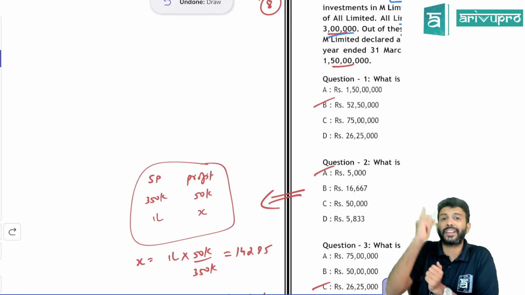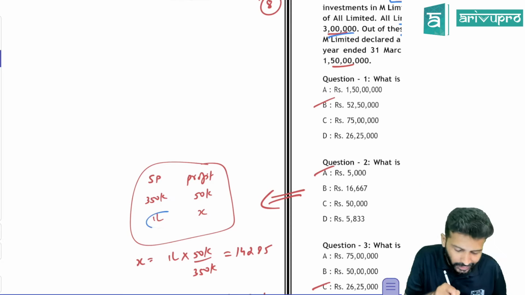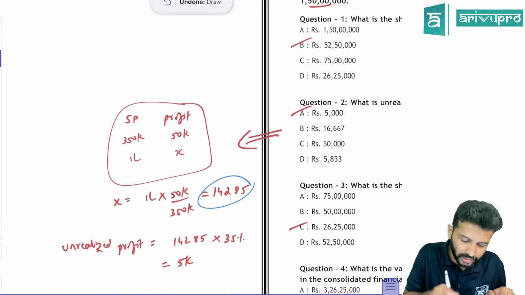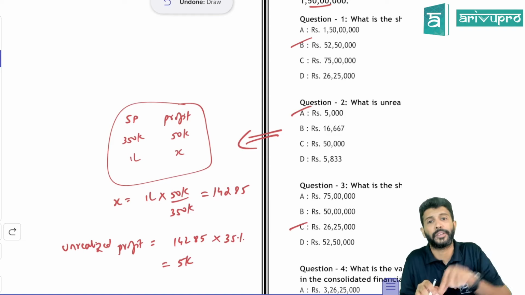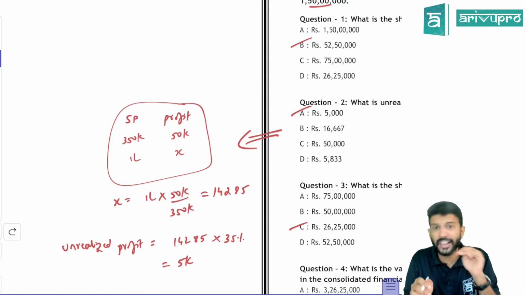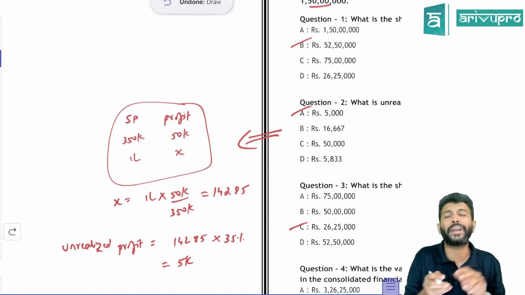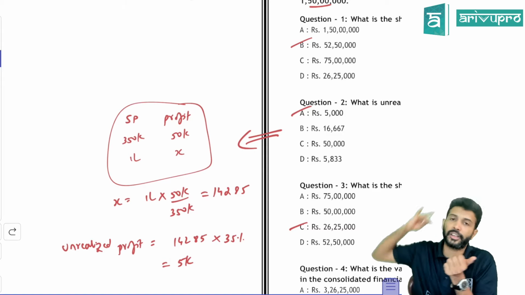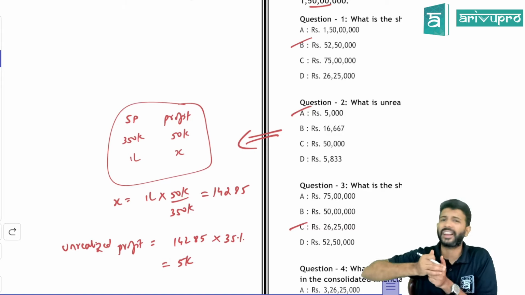And from seller perspective, that 1 lakh is a selling price. So if 1 lakh is a selling price, how much is the profit? Prorated, you will get 14,285. This is the unrealized profit. If you're doing subsidiary consolidation, the entire 14,285 you will eliminate, because when you're doing subsidiary consolidation, we show the subsidiary's entire assets and liabilities.